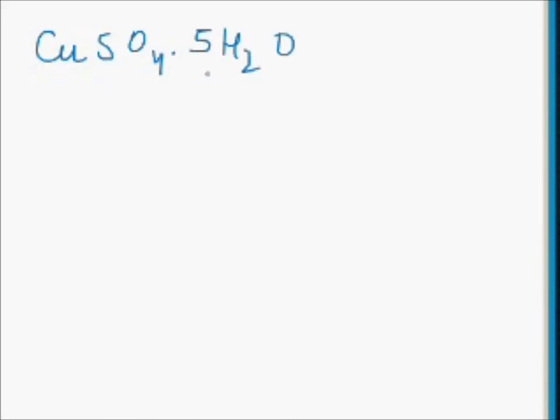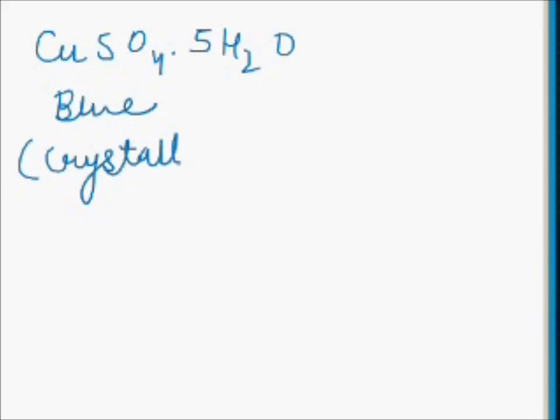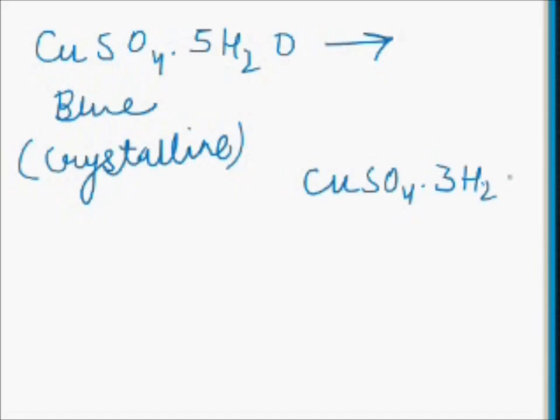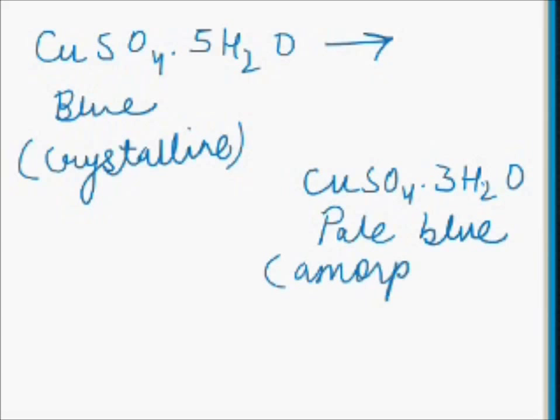CuSO4.5H2O is blue in color and crystalline in nature. When this loses its water, CuSO4.3H2O, which is pale blue in color and amorphous in nature, is formed along with 2 molecules of water.